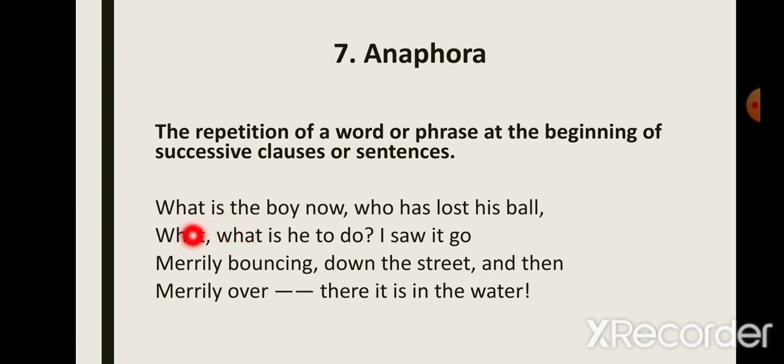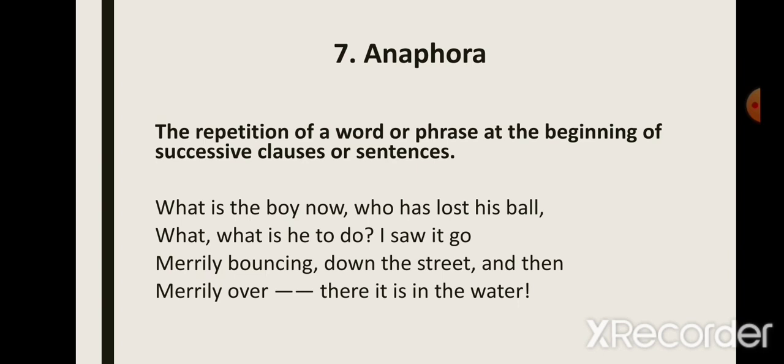Now look at this example. This is from The Ball Poem, this stanza. "What is the boy now who has lost his ball? What is he to do?" Now if you see here in the beginning, the poet has used the word what, and again in the next line the poet has used what. So in these two successive clauses, the poet has used the same word what. The repetition has been done of this word. Now if you look at this line, "merrily bouncing down the street," and then "merrily over." Again, the word merrily has been repeated, and it has been repeated at the beginning of two successive sentences. So this is called anaphora.